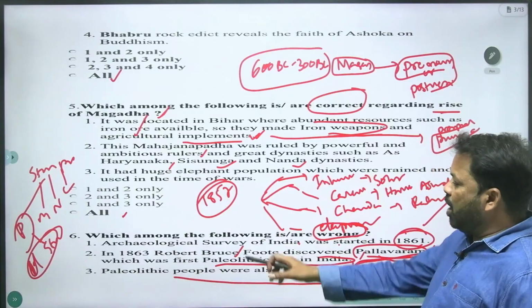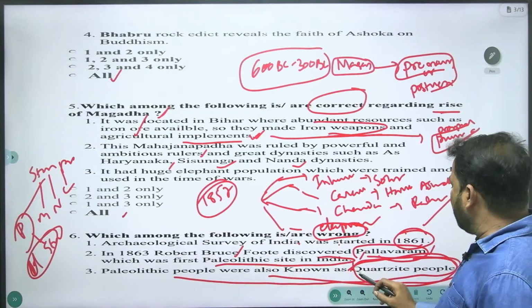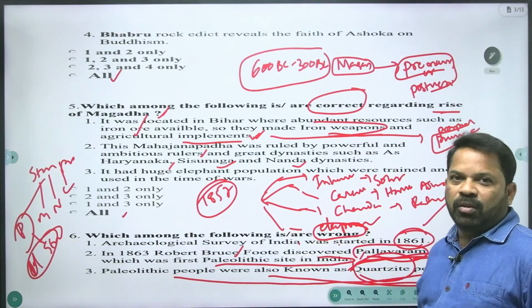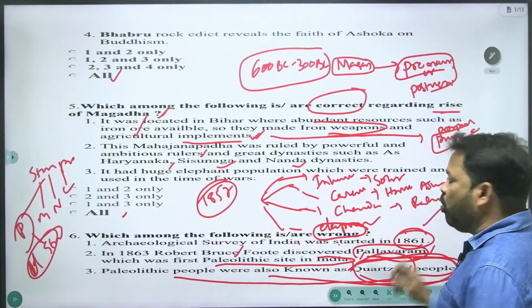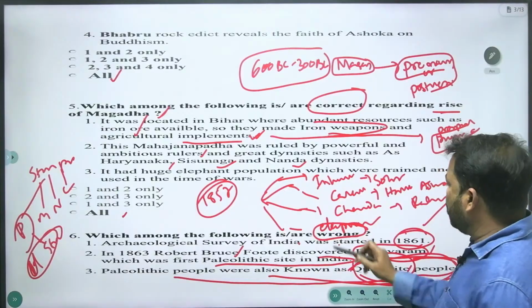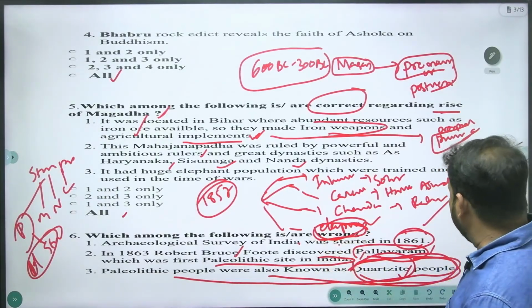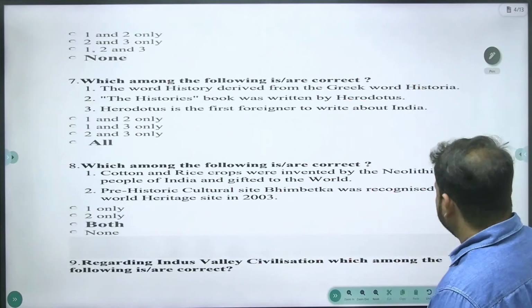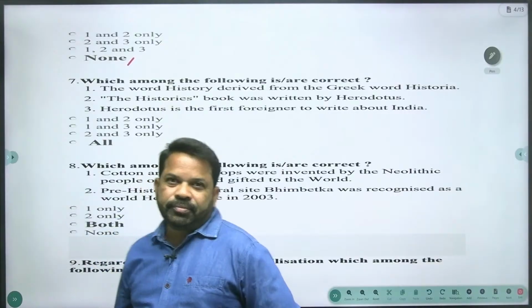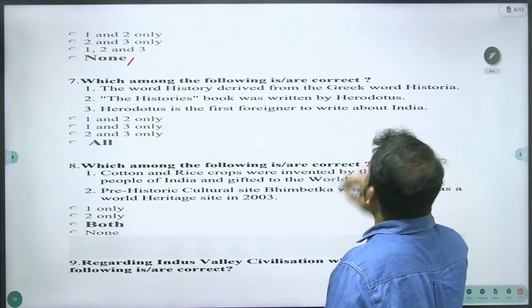Paleolithic people, or old Stone Age people, used quartzite stone to make tools. Because of that, they were called Quartzite people. That is also a right statement. So the question demands the wrong statement, but there was no wrong statement here. So your answer is none. Yes, D. Seventh question, which among the following is correct?